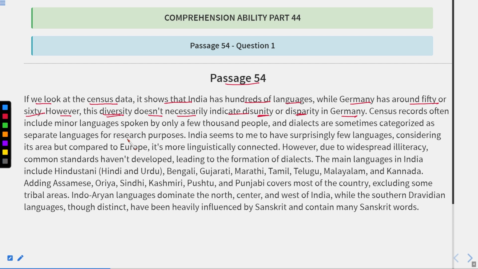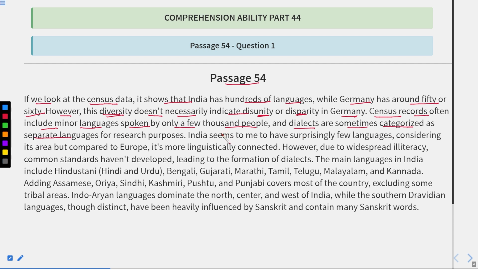However, this diversity, this large number of languages or people, doesn't necessarily indicate that there is disunity or disparity in Germany. It means in Germany, there is no difference on the basis of languages. Okay. Census records often include minor languages spoken by only a few thousand people. Only a few thousand people means only several people are there who speak these types of languages. And dialects are sometimes categorized as separate languages.